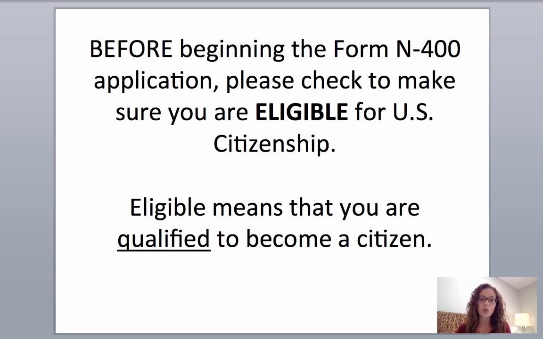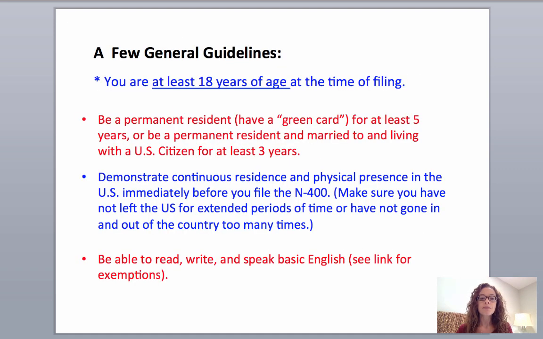All right. Now, before beginning the Form N-400 application, please make sure that you are eligible to become a U.S. citizen. You don't want to go through all that work and pay all that money just to find out it wasn't right, okay? Eligible means that you are qualified at this time to become a citizen, all right? A few general guidelines. You need to be at least 18 years old. You need to have been a permanent resident for the last 5 years, or married to a U.S. citizen for the past 3 years and have been a permanent resident for the last 3 years.